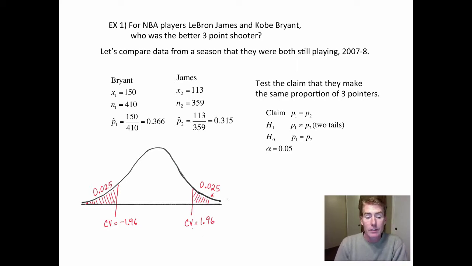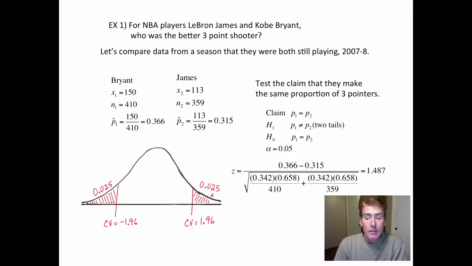It's 1.96. So I already went ahead and drew that 1.96. And then one time I would like to do the formula. And looking at that formula, one time is plenty. So a 1.487, you can see that that would land right about here, which does not make it past 1.96, which means we did not prove anything. It's going to be failed to reject H sub O.